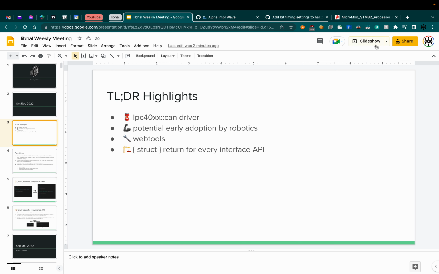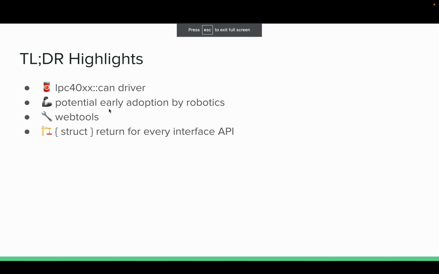And that brings us to our next item, which would be the potential early adoption for robotics, or biorobotics. The robotics team is very interested in moving over to libhal sooner rather than later. Originally, we had a plan for the end of winter, around January 1st. But I think they want to move over sooner, and I think it's actually a good choice. As they're getting new members and people who are working with them, it's probably better to move to libhal sooner and get everyone adopting that than later.